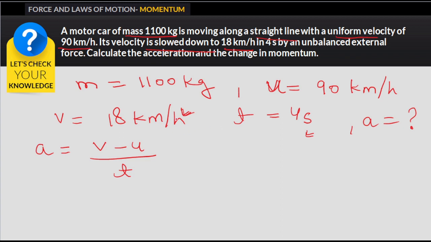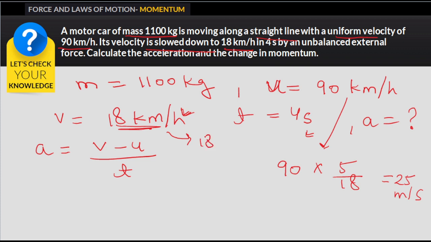To convert 90 kilometer per hour into meter per second, we multiply it by 5 upon 18, so it will be 25 meter per second. To convert 18 kilometer per hour, we multiply it again by 5 upon 18, so the 18 cancels and it would be 5 meter per second. Now all the units are matching.